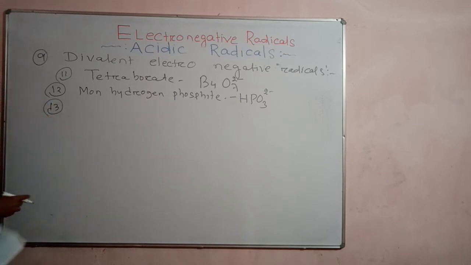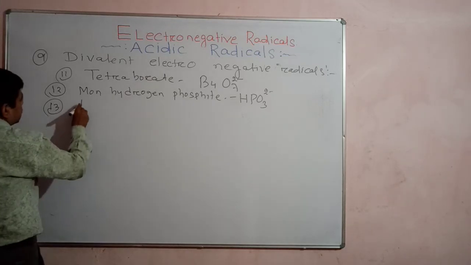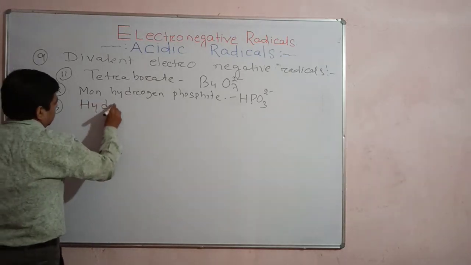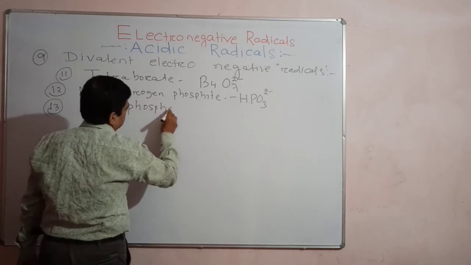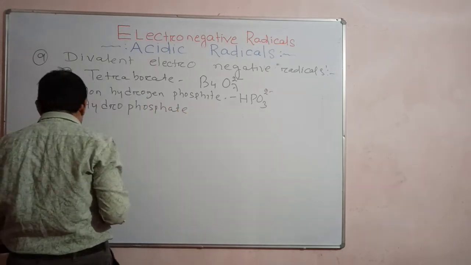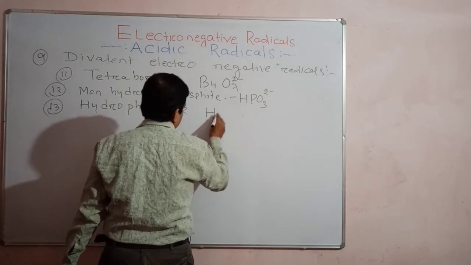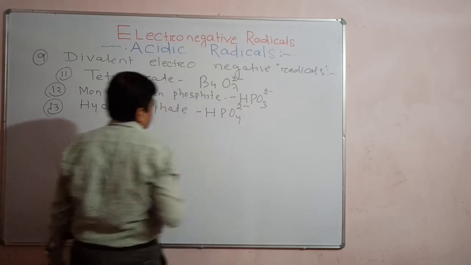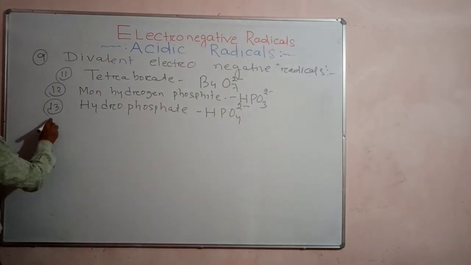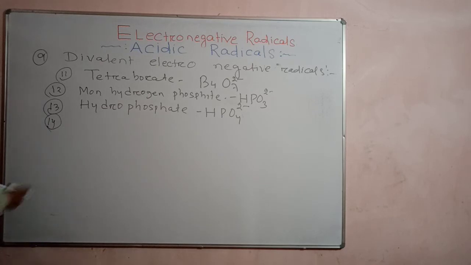And another point you can write, hydrogen phosphate. The formula is HPO4 2 minus, not PO3, PO4. Okay. And the next one is zincate.